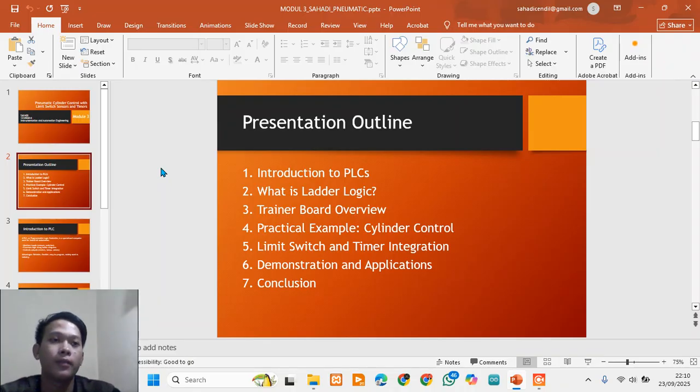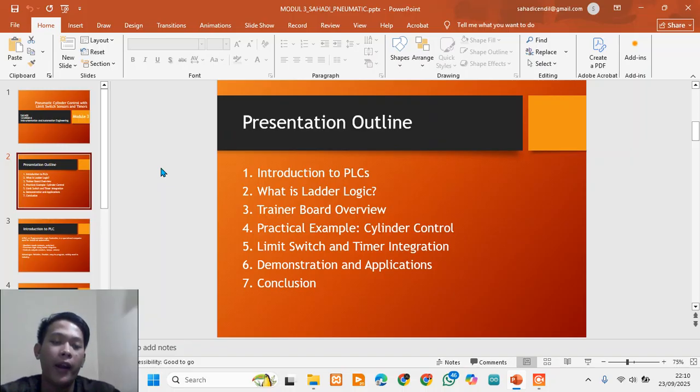Point five, we will enhance the example by adding a limit switch and a timer into the program.